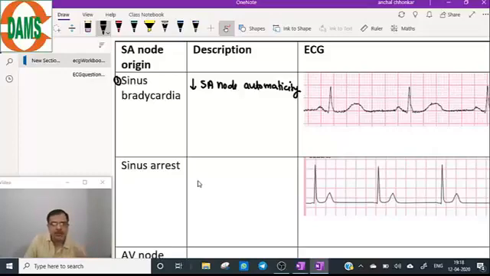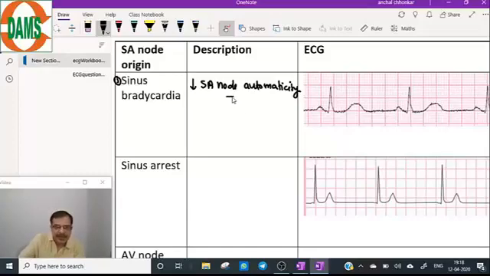The normal automaticity, or rate of firing, of the SA node is 60 to 100 per minute. So it is reduced, maybe because of old age, maybe because of drugs like beta blockers, which decrease the automaticity of the sinus node. But the sinus node is still the pacemaker.